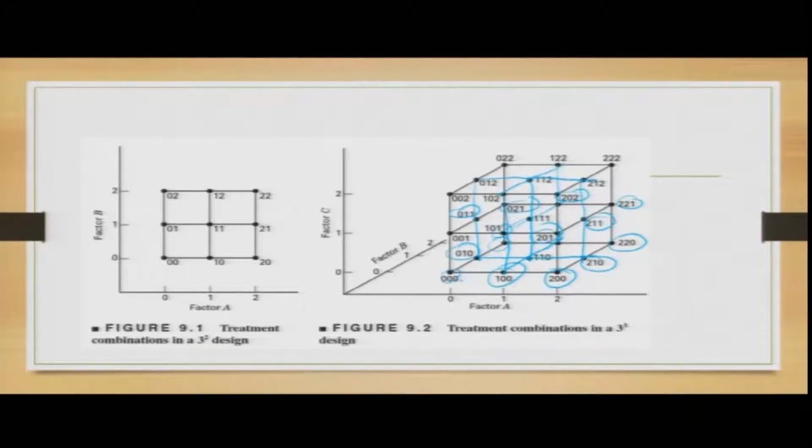So, the first figure is basically the treatment combination of the 3 to the power 2 design. The second figure which we just discussed is basically the treatment combination of the 3 to the power 3 design. Power means different levels of any interaction for any one variable.